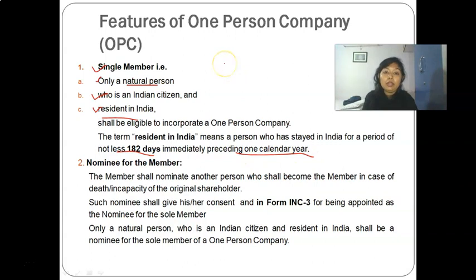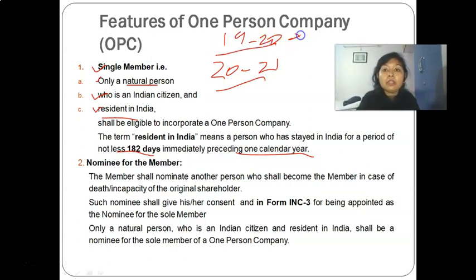Like if you incorporate the OPC in 2021, then in 2020 that member must have stayed for at least 182 days. A person who complies with these three conditions will be eligible to incorporate an OPC.